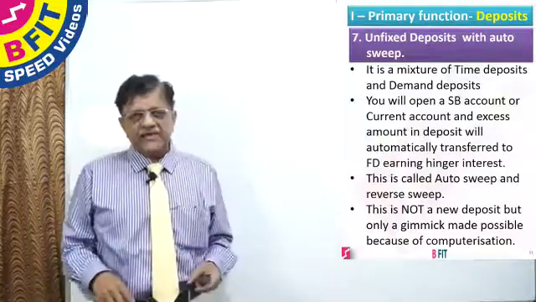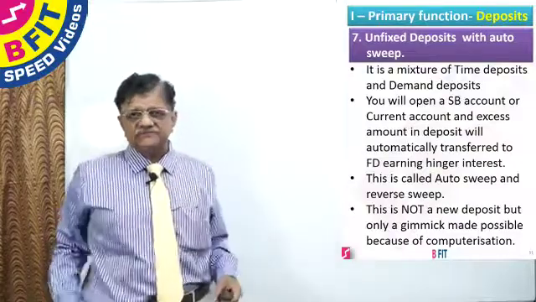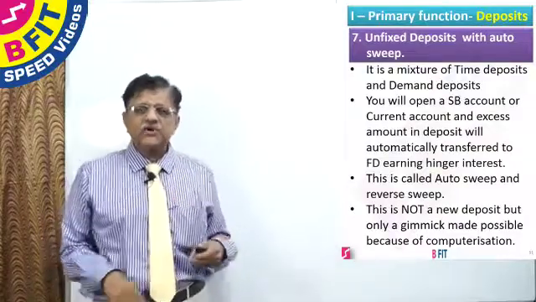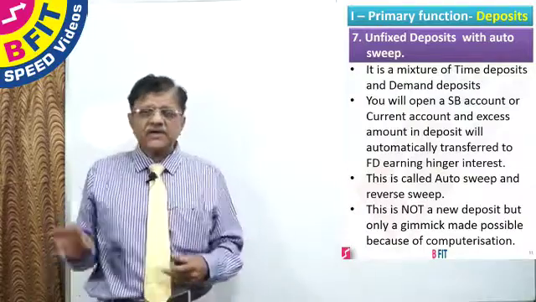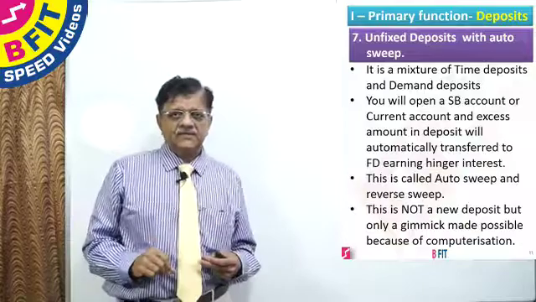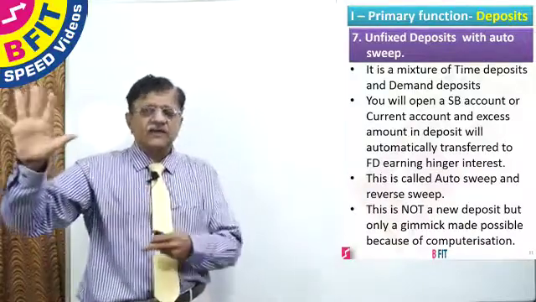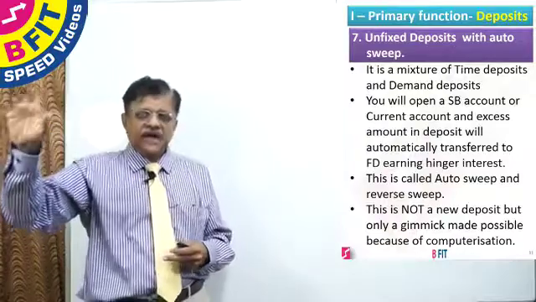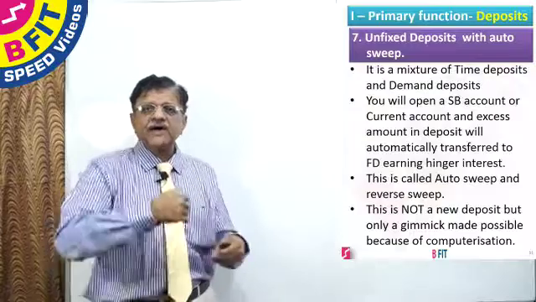All transactions will go through. Suddenly one day, a check for 3 lakhs comes. The balance outstanding is only 1 lakh, so another 2 lakhs is required. If that is not there, the check has to be returned. Then what the bank will do is close 2 lakhs worth of fixed deposits. It will pre-close them, transfer the amount to the current account or the savings bank account, and pass that check.